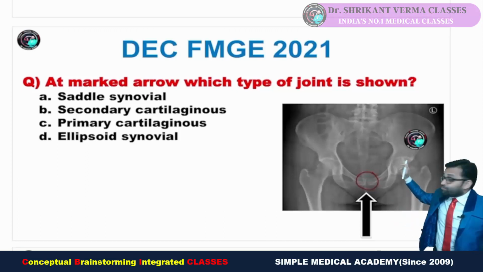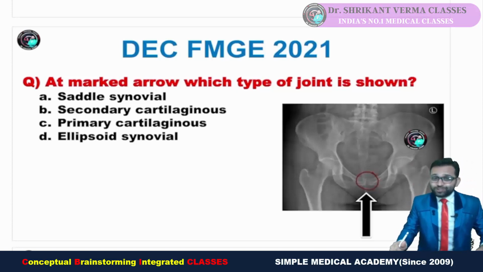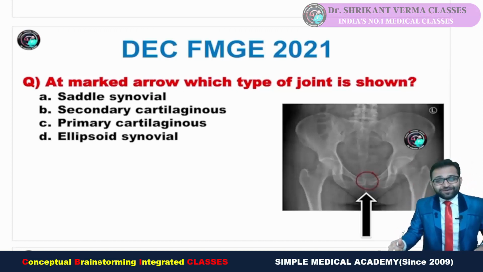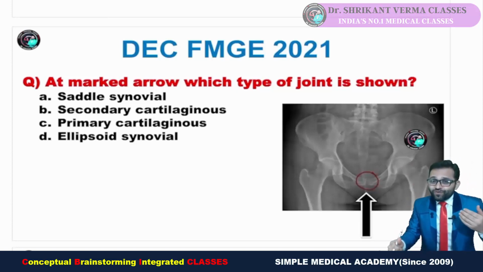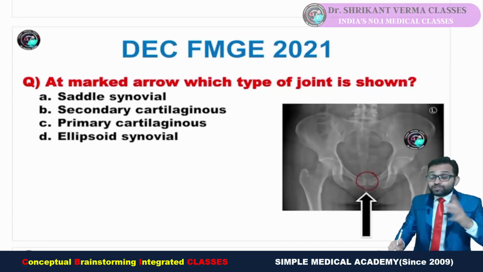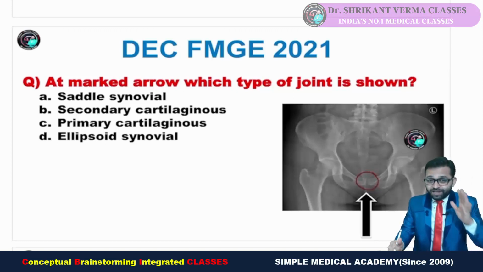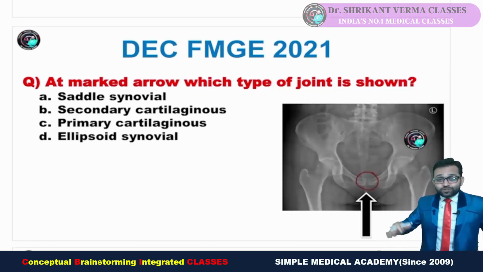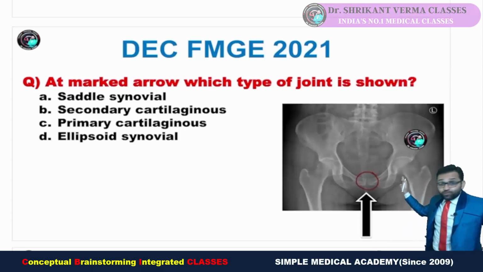Question is, at the marked arrow which type of joint is shown? Already in our previous session I told that joint is an important topic, and one question is asked. No need to read the general anatomy in depth, but for basic concept and knowledge, it is essential. And few topics are there which are always asked. So the question was again asked from the joint. It was not unexpected. It was expected.